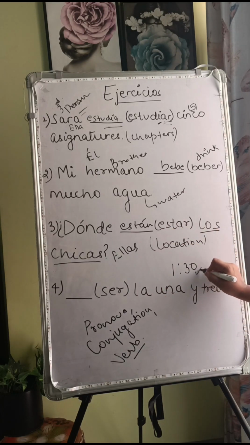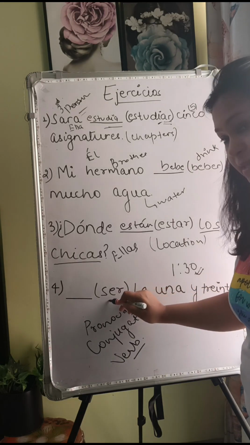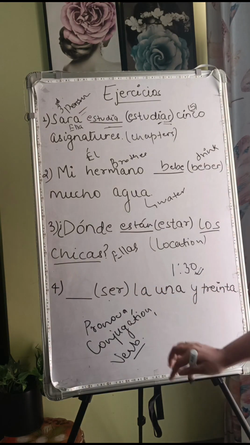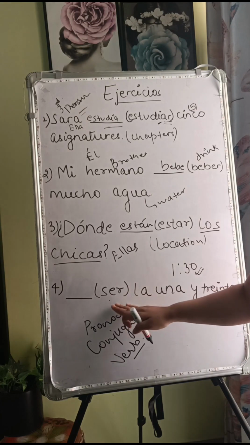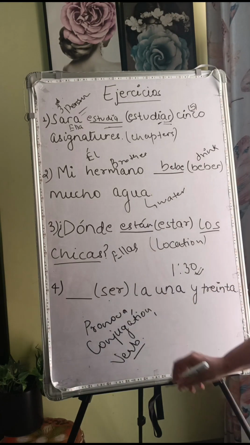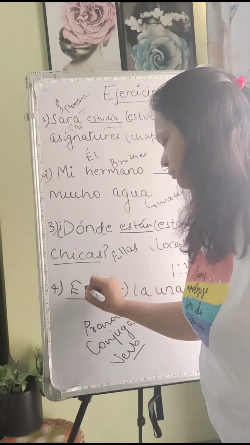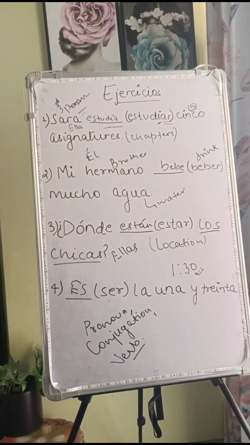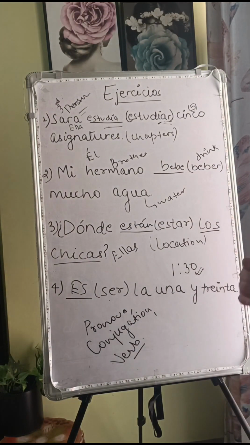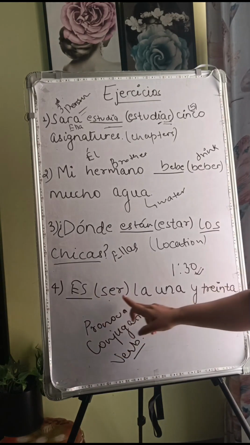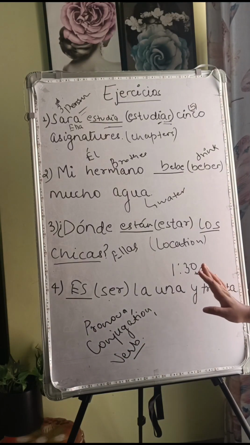Over here we are talking about the time, so we will use ser. When we are talking about the time, it becomes es, because we are talking about the time. So this is the rule. Es la una y treinta.